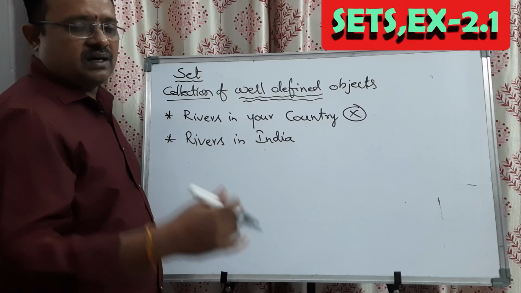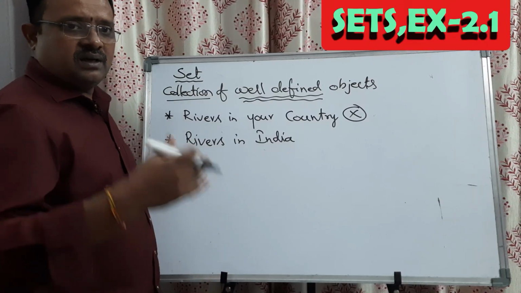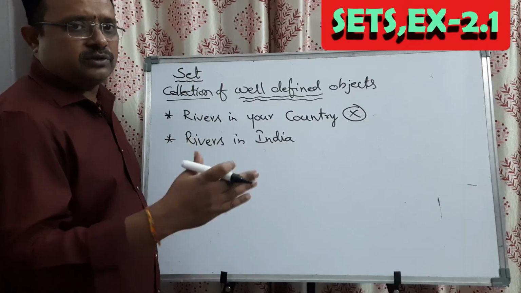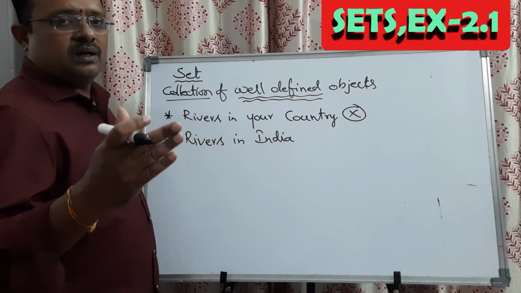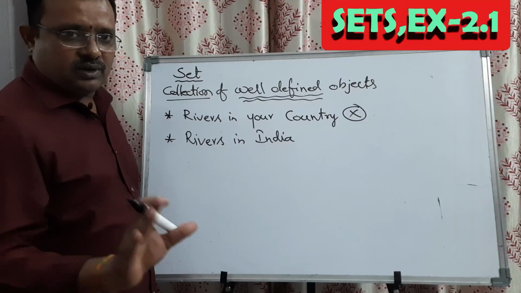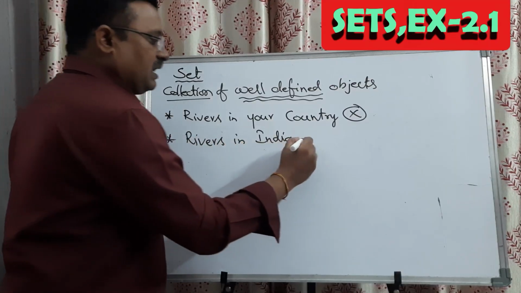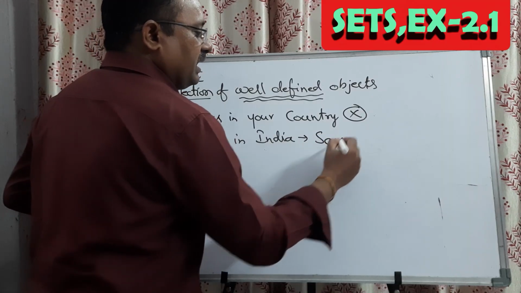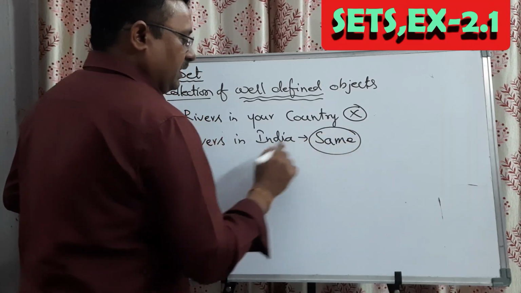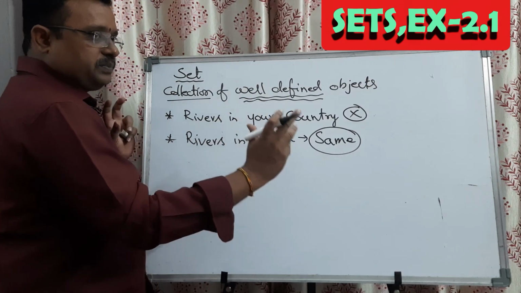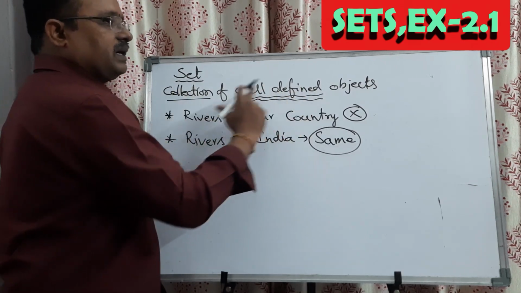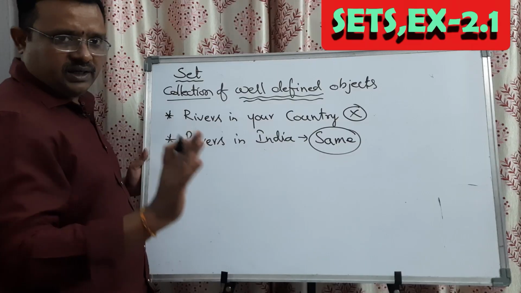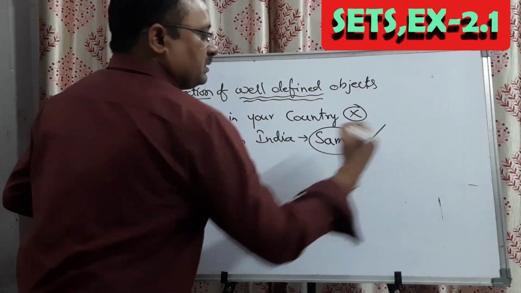Whereas the Japanese or Chinese or Pakistanis, Australians, they will also give the same Ganga, Yamuna, Godavari, Tungabhadra, like that. So the answer will be the same in the entire universe. That's why that collection of objects is called well defined.